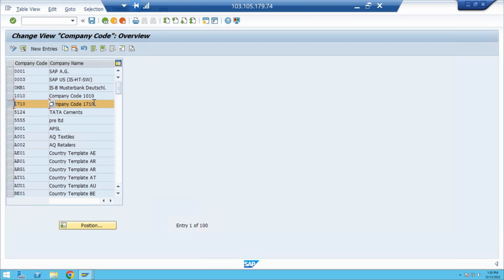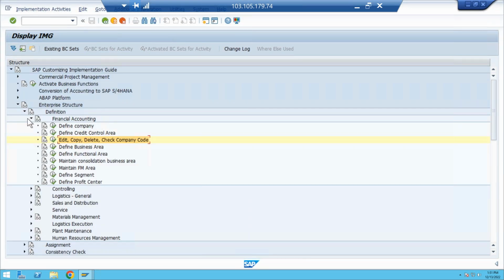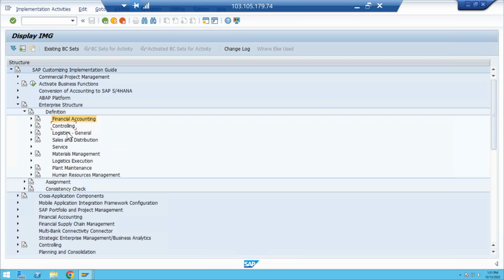So for you people also, you need to create a new company code. Just observe, my company code is also 1000. If you create a new company code, you need to assign your new plants to your new company code. So just make it 1710 only. I don't want to create a new company code. You already know how to create a company code here and how to copy the company code here. Now come to logistics general.